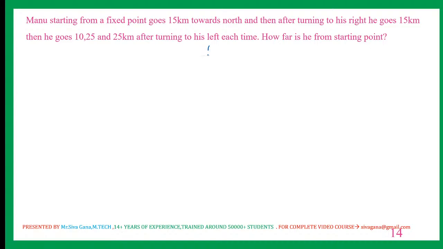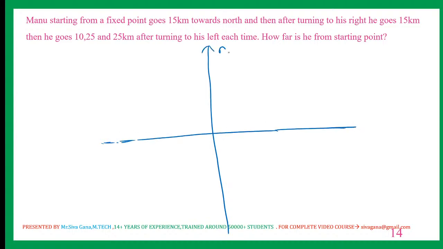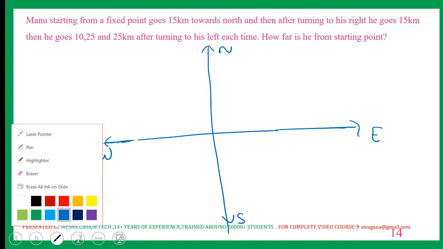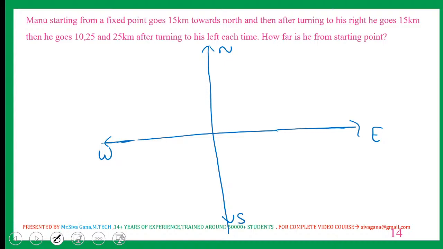Yeah, let us see this question. Finish this question, my dear viewers. This is north, this is south, this is east, and this is west. Right? Once again I am telling you guys, practice more on this session. At the end of this session, at least you have to feel that, yeah, I have 2 marks in my pocket. I have confidence on direction sense. With that confidence, you have to leave this session. That is my aim.